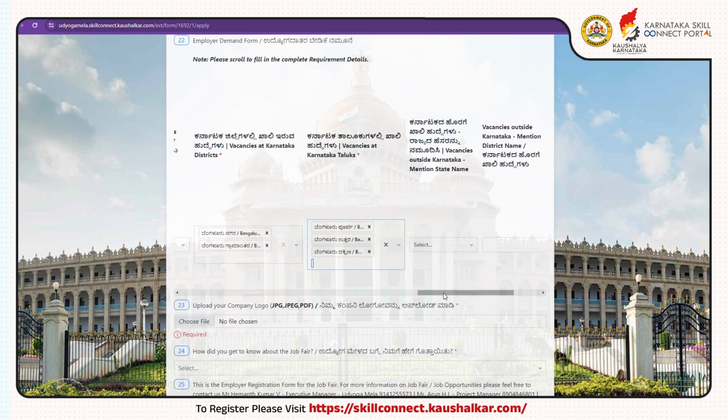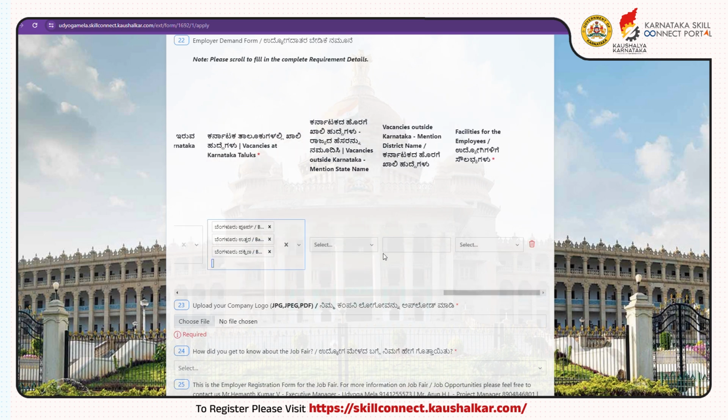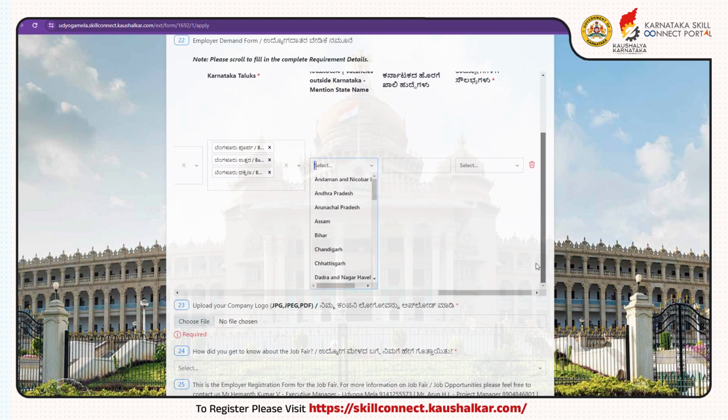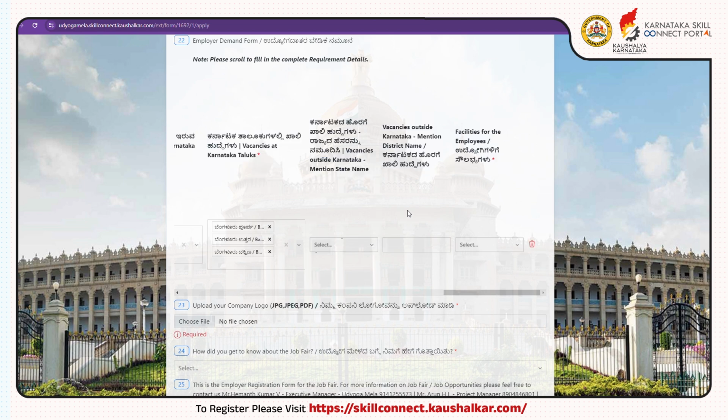Under vacancies outside Karnataka, mention state name. You can select the state from the drop-down options. If there are any vacancies in your company outside the Karnataka state, you can add multiple states. Then, under vacancies outside Karnataka, mention district name that comes under the state you have selected in the previous column. You are required to enter district names manually where your company has vacancies. You can add multiple districts.